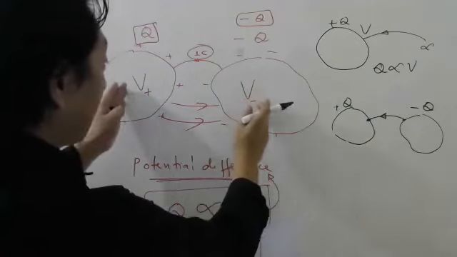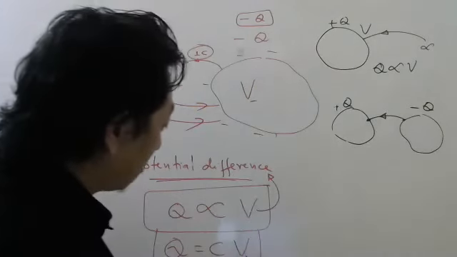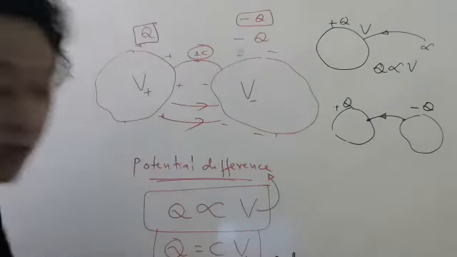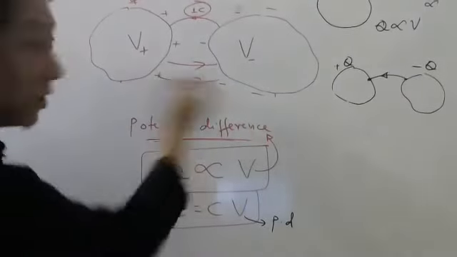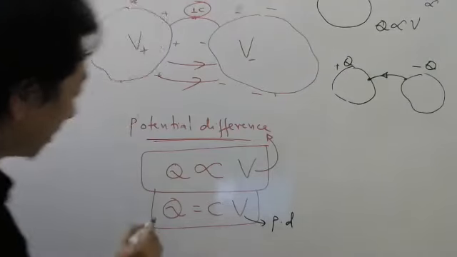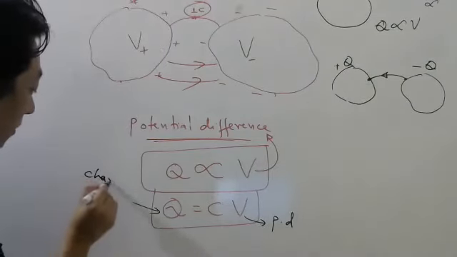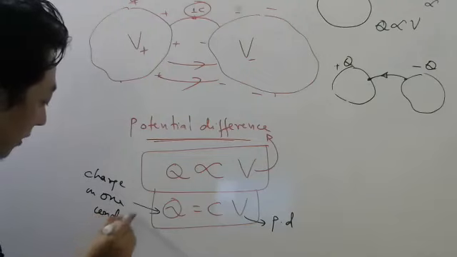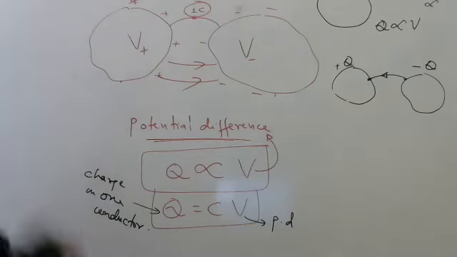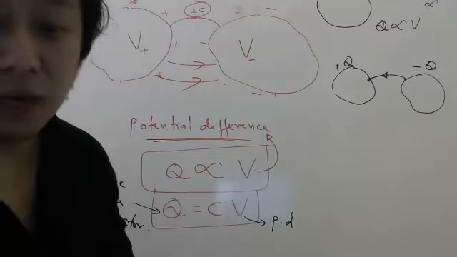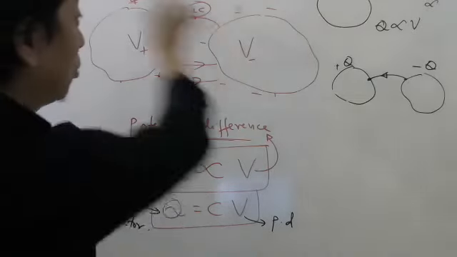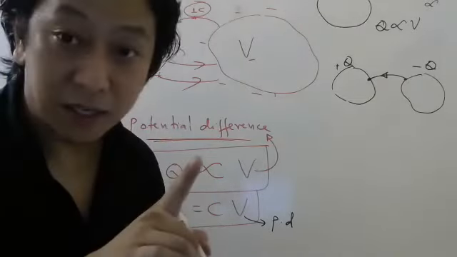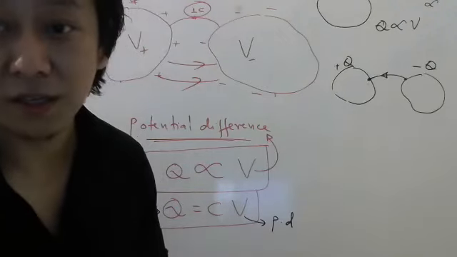So if you have two conductors, you should mention potential difference. So if you have two conductors, this is the potential difference and this is the charge on one conductor. Okay. So tomorrow we will try to find the formula for capacitance of two conductors. We did it for one conductor. Tomorrow we will do it for two conductors.